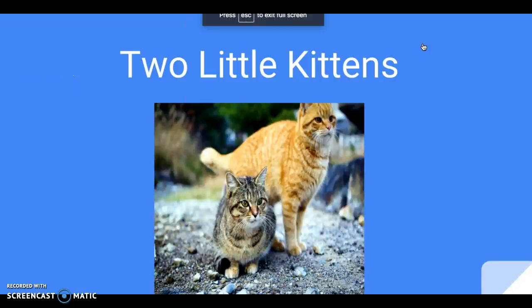All right, today we're going to start reading this poem called Two Little Kittens. We're going to work on analyzing our poem again. By analyzing, we're going to try to visualize what the poem is saying by looking at specific words and how the author is describing certain scenes in those words.